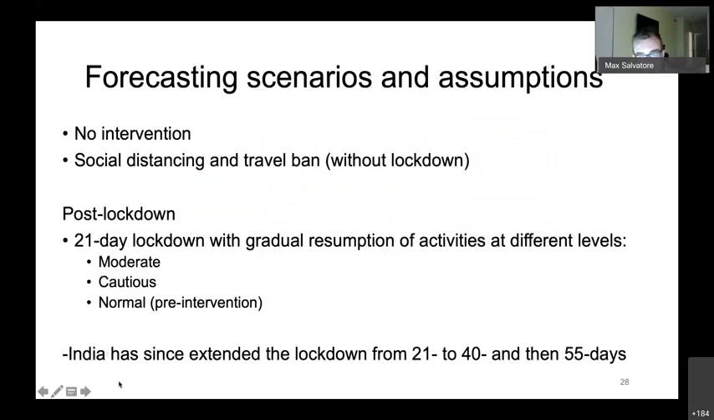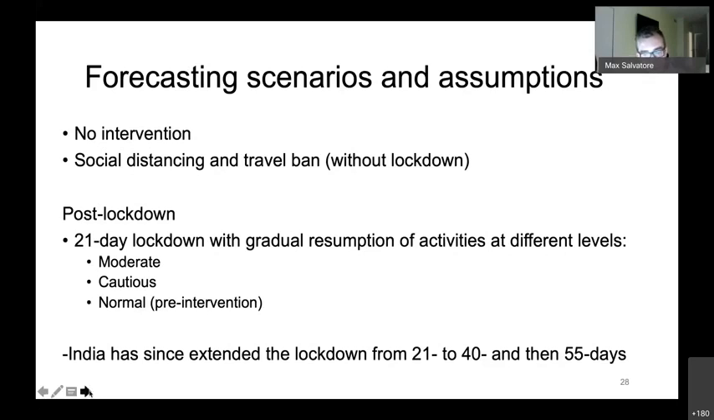First, we looked at a no intervention scenario wherein we didn't impose any changes to the effective reproduction rate via that pi-t parameter that Rupam was talking about. And then also a social distancing and travel ban scenario where there was a small but perpetual reduction in the effective reproduction rate.